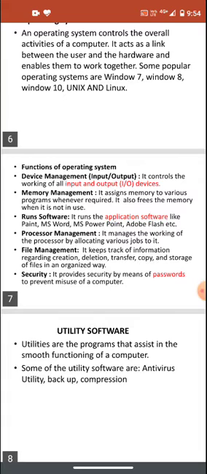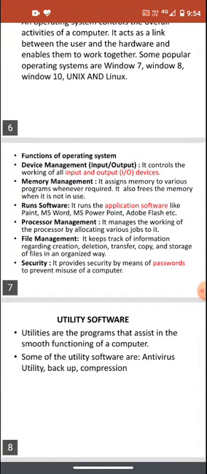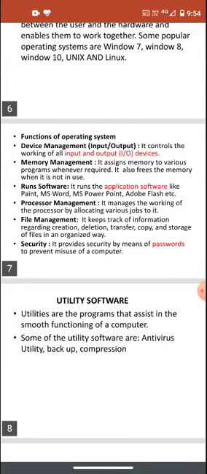Runs software. It runs application software like Paint, MS Word, MS PowerPoint, Adobe Flash, etc. It provides us the base to run application software. All the GUI provided for the application software is provided by the operating system. So first we have to install the operating system in the computer, then only we can work on application software. Examples of application software are Paint, Word, PowerPoint, Adobe, all the software on which we work.